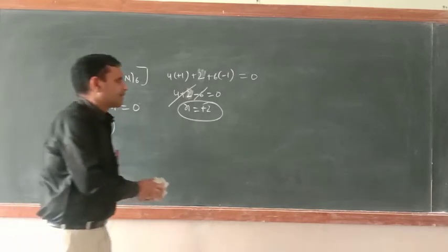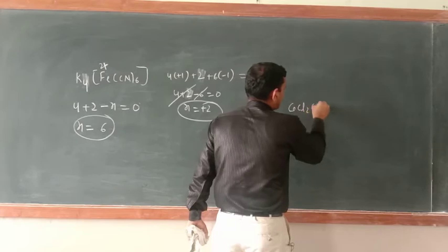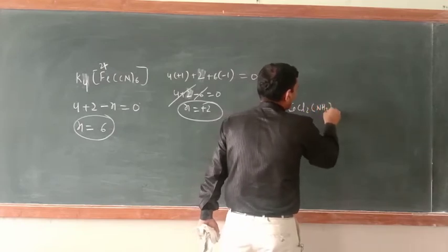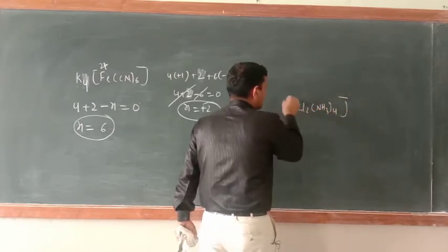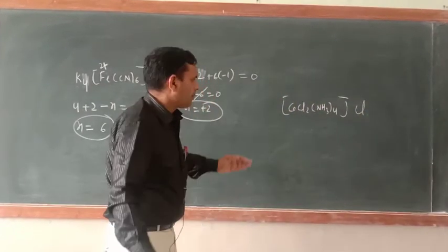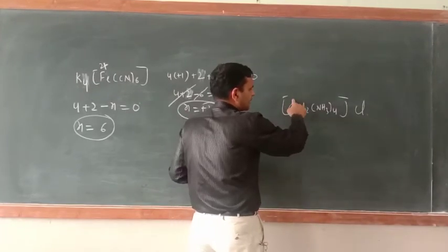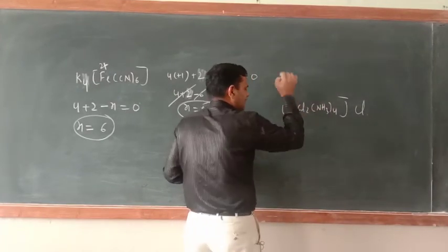Same way, suppose I am writing this compound [Co(NH3)4Cl2]Cl. This is the compound. So now suppose first you don't know its oxidation number.